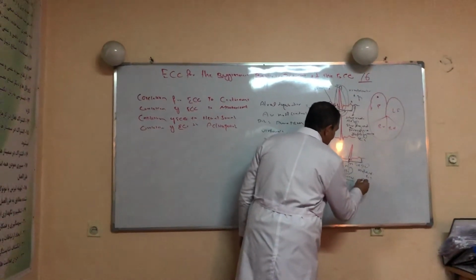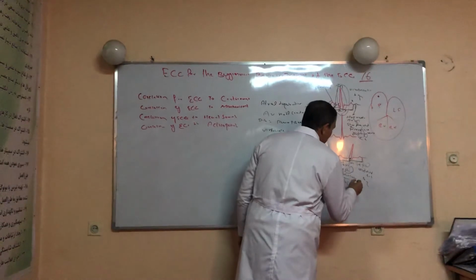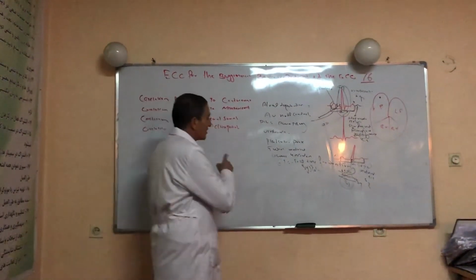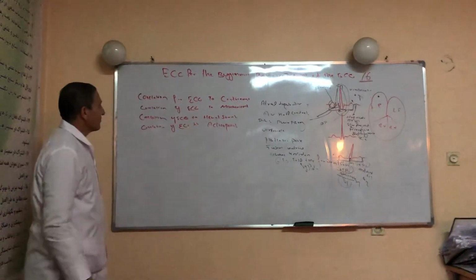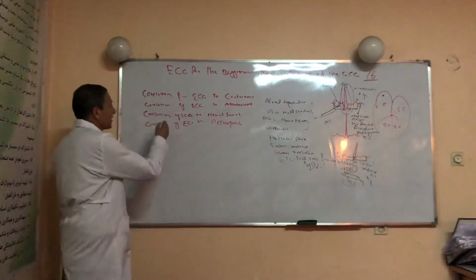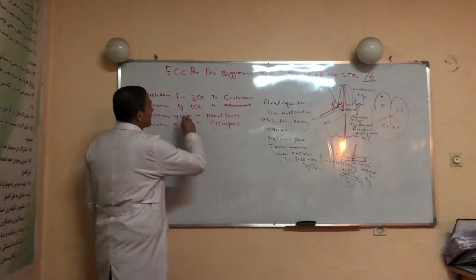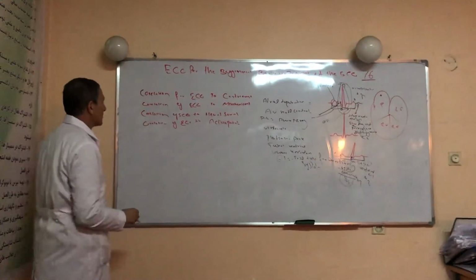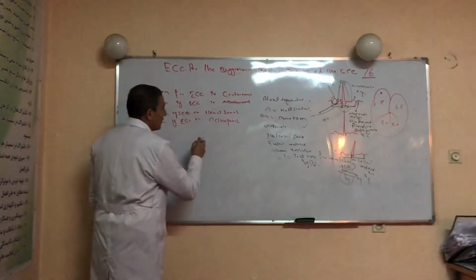This also represents the second heart sound, and between them is the third. This was about the correlation of the ECG to mechanical events: correlation of the ECG to cardiac events, to mechanical events, to heart sounds, and to the action potential.